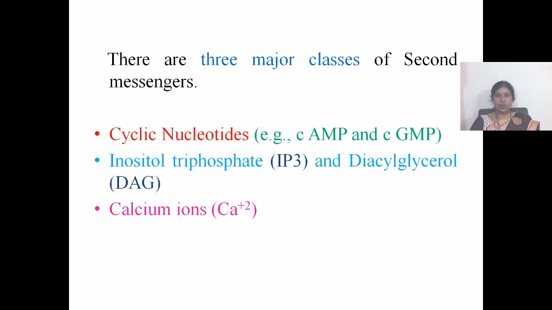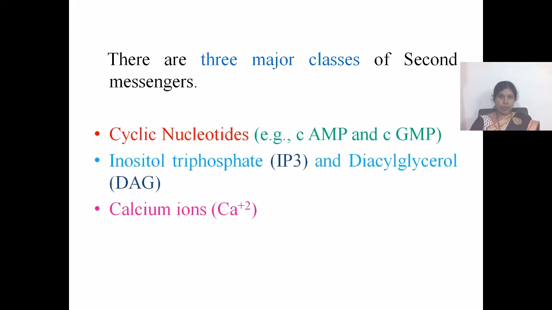Phosphatidylinositol 4,5-bisphosphate upon hydrolysis yields two products, namely DAG and IP3. DAG is diacylglycerol. IP3 is inositol triphosphate.